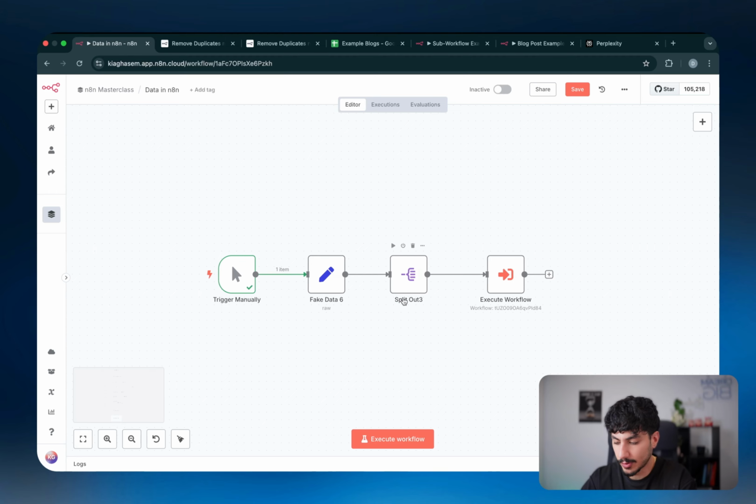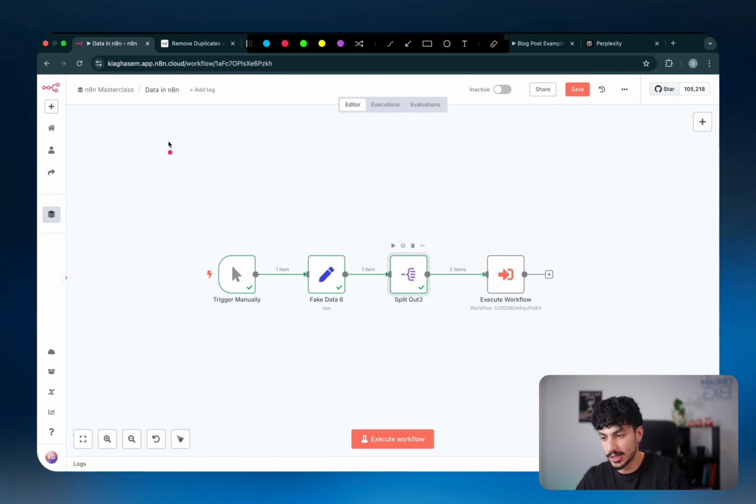Now, the next node that I want to quickly talk about is one that we've talked about before, and this is the execute workflow node. Now, the execute workflow node is super valuable, especially when it comes to building out big enterprise projects, because big enterprise projects end up having, let's say, 150 to 200 plus nodes, depending on how big the project is and how complex it is.